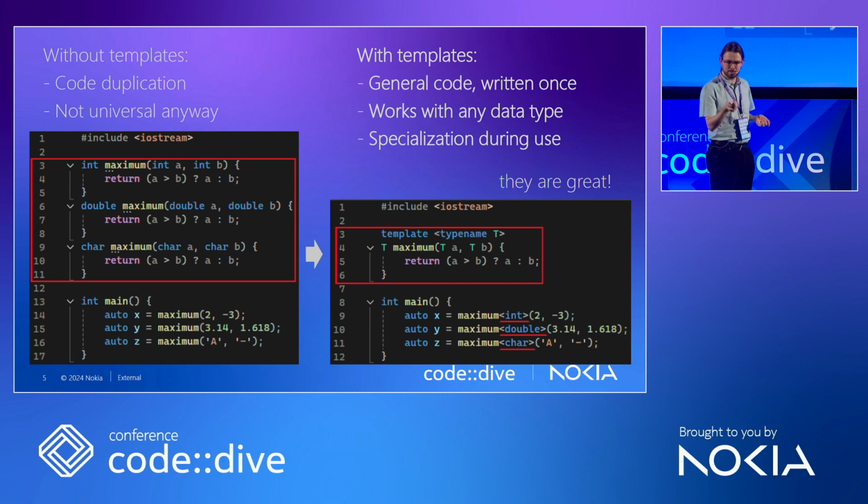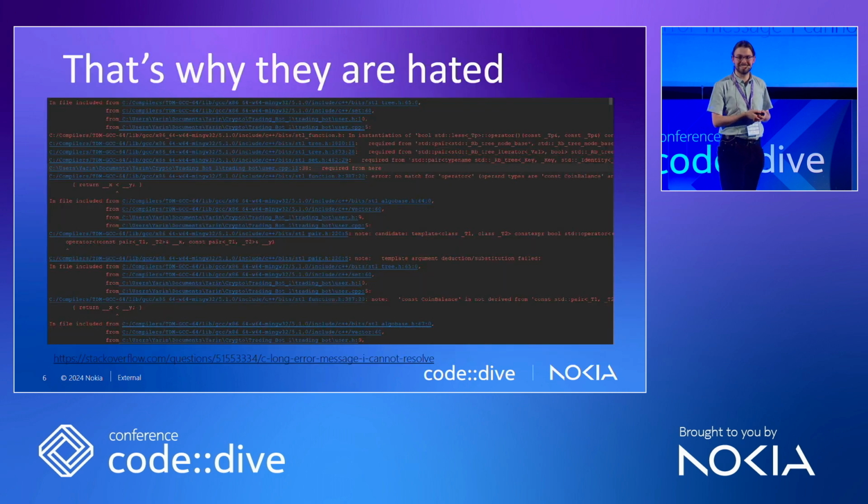So here's the reason why they are hated. Many people, I heard, are unfortunately familiar with this monstrosity, because that's a casual error that results from using templates. That's just the template programmer's life.